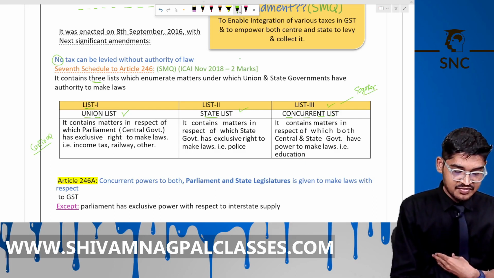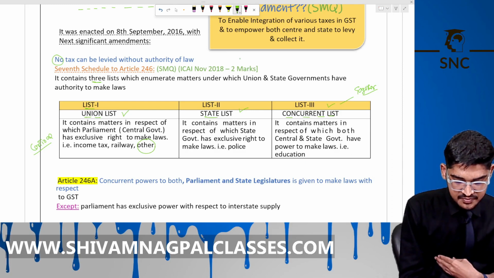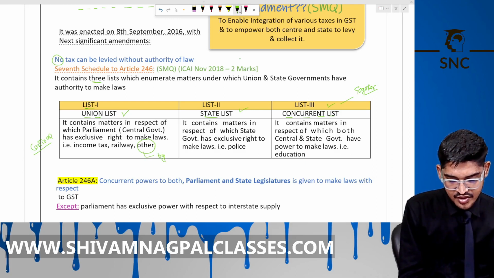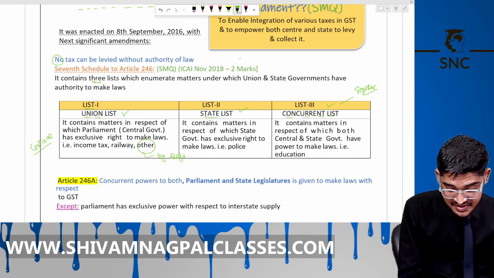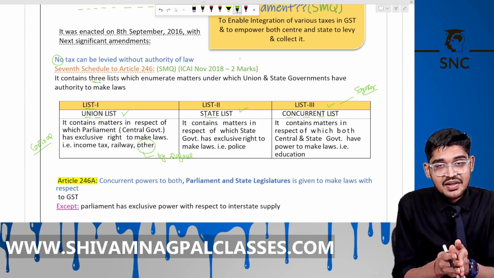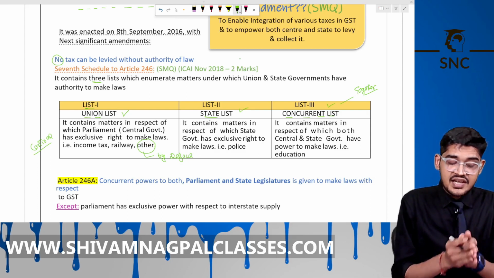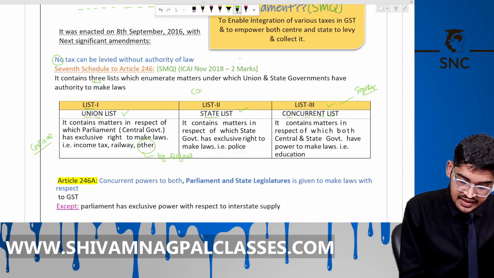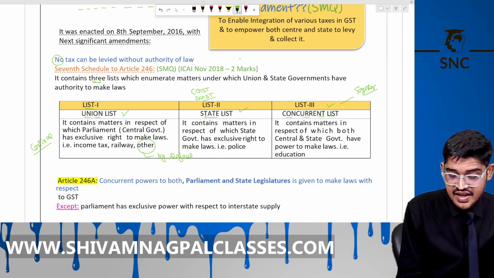GST is not covered in any list, so it would be covered under the residuary entry by default. That means the central government automatically gets the power to levy GST, but we have to levy both CGST and SGST. So we have to cover it under the Concurrent List.